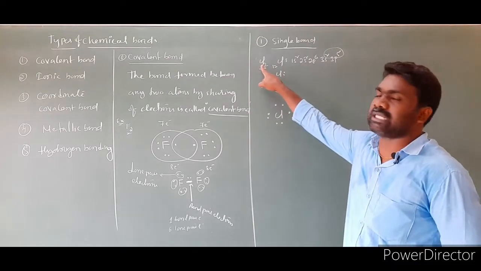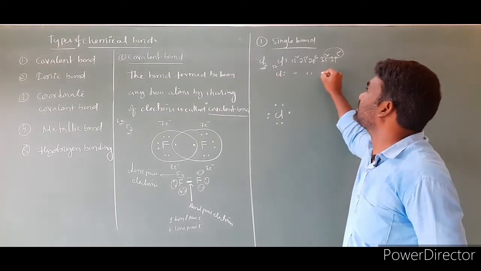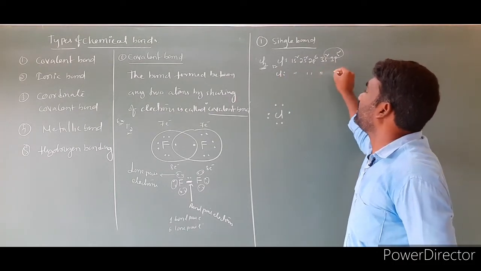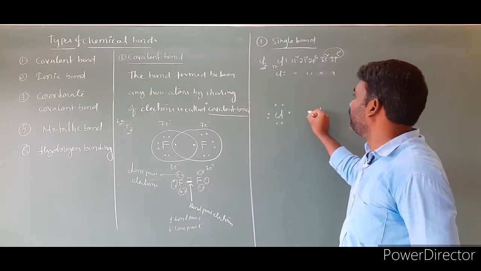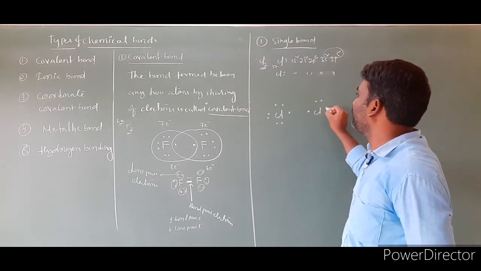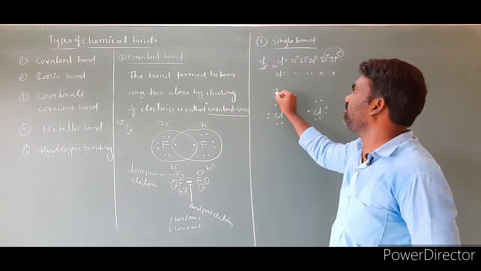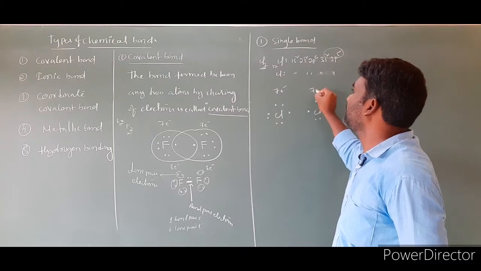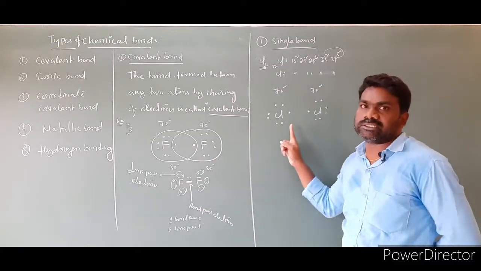And one more Cl2. I wrote one chlorine. One more chlorine is there. This chlorine also has the same electronic configuration. The electronic configuration of the 2 chlorines is the same. So I am writing one more chlorine: 1, 2, 3, 4, 5, 6 and 7. Before sharing they have 7 valence electrons. It also has 7, like fluorine. Right?